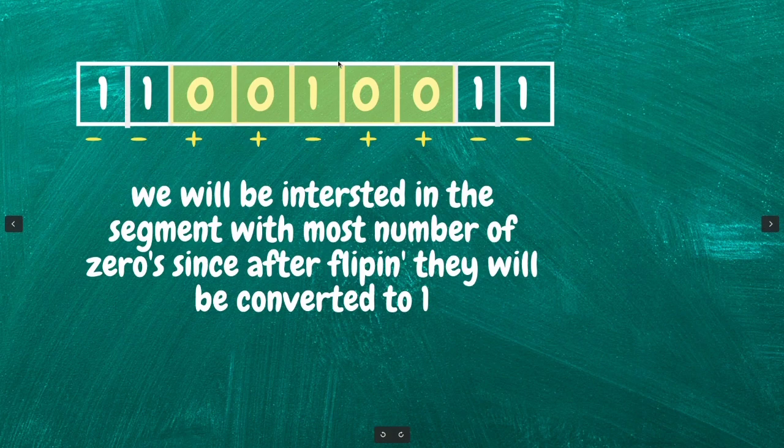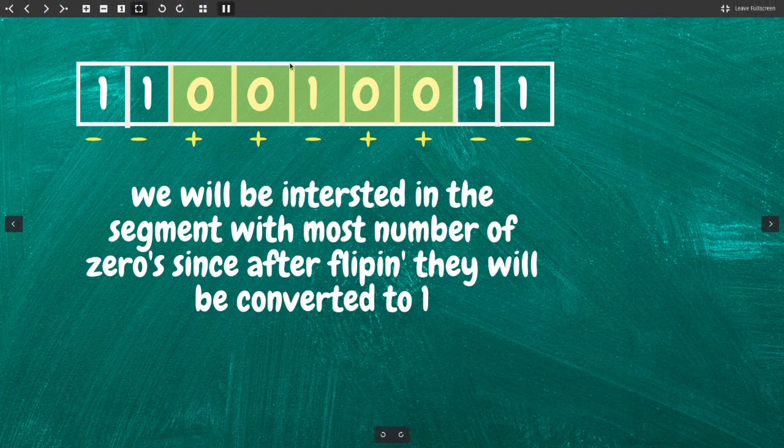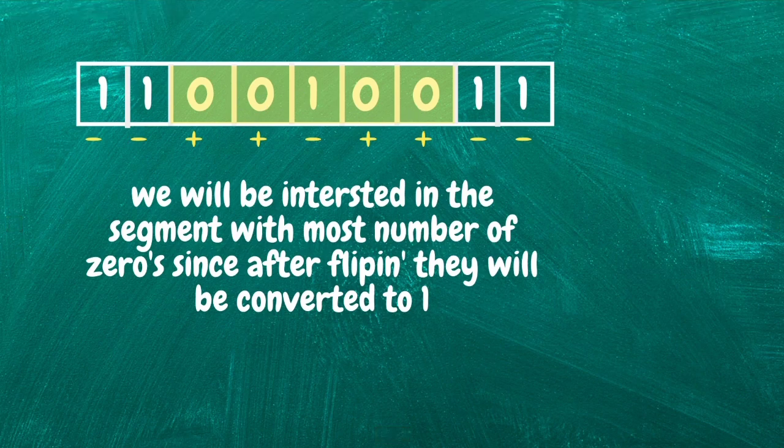For flipping, see one thing. We will be interested in the part having the most zeros, since after flipping they will be converted to 1. Suppose this part. In this part we have the maximum number of zeros. We have 4 zeros and 1 one. So if we flip this segment, then all the zeros will be converted to 1 and we will have the maximum number of ones. That is the idea.